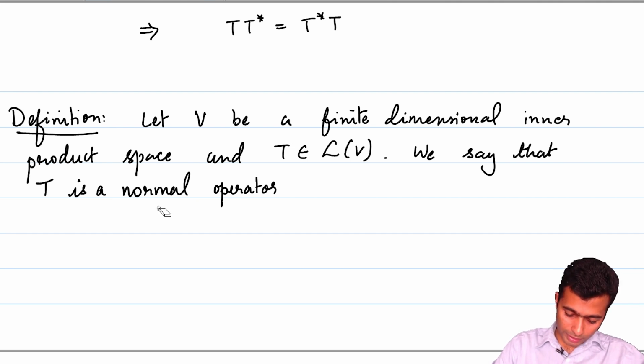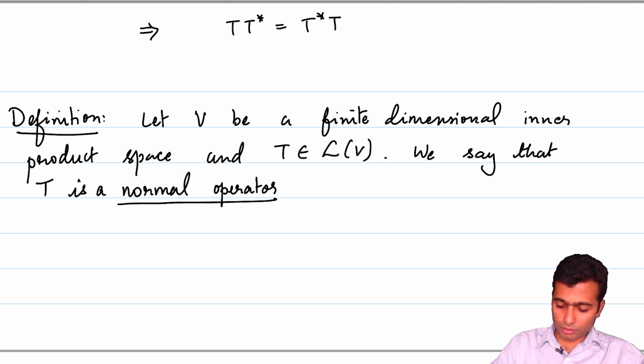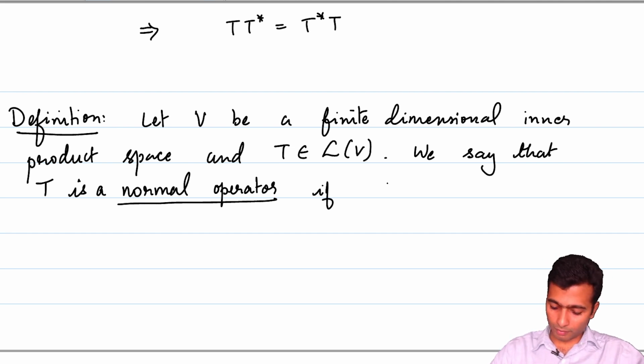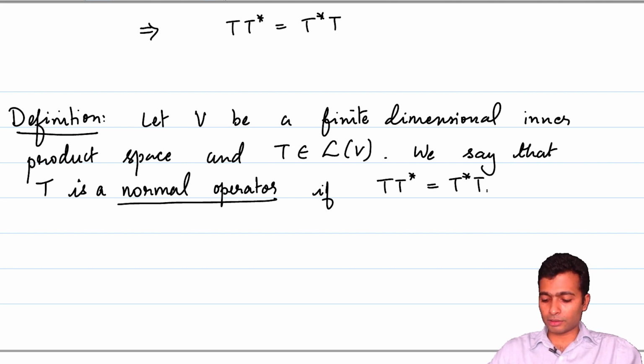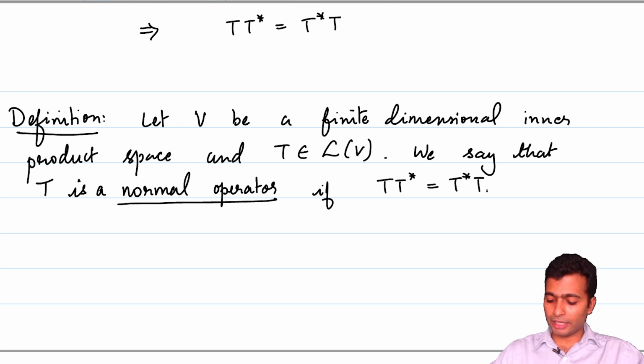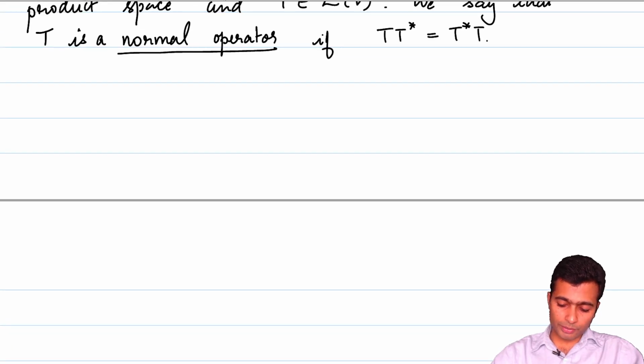If T T star is equal to T star T. Notice that T is a linear operator, so it is a linear transformation from V to itself, and therefore the adjoint is also from V to itself. So, T T star makes sense, and we demand further that T T star is equal to T star T. Okay, let us look at a few examples.